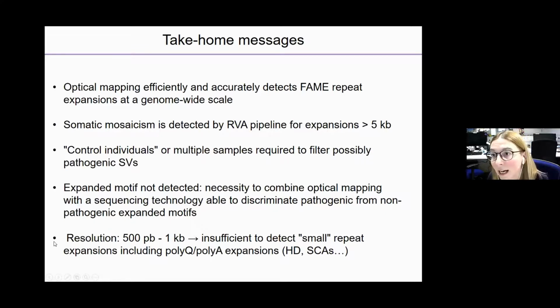And finally, the resolution of the technique is around 500 base pairs, which is sufficient to detect the large repeat expansions, but insufficient to detect the small repeat expansions, including all or most of the polyQ, polyglutamine, and polyalanine expansions.